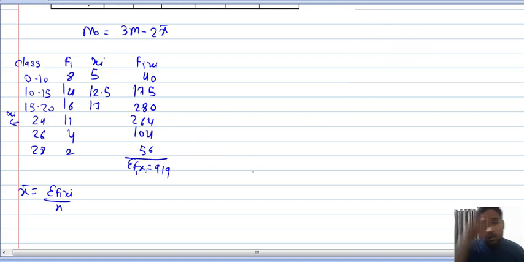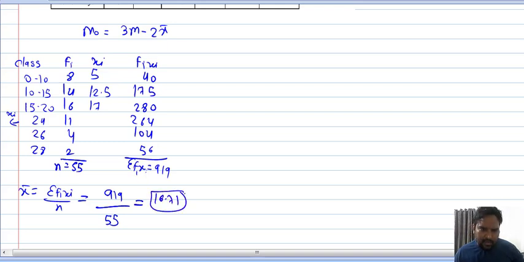Did you understand that topic? Very important. If you are not able to understand, go backward and watch the video again. So 919 divided by n, and n will be 55. So 919 divided by 55, what would be the answer of x bar? 16.71 years. Unit is years.